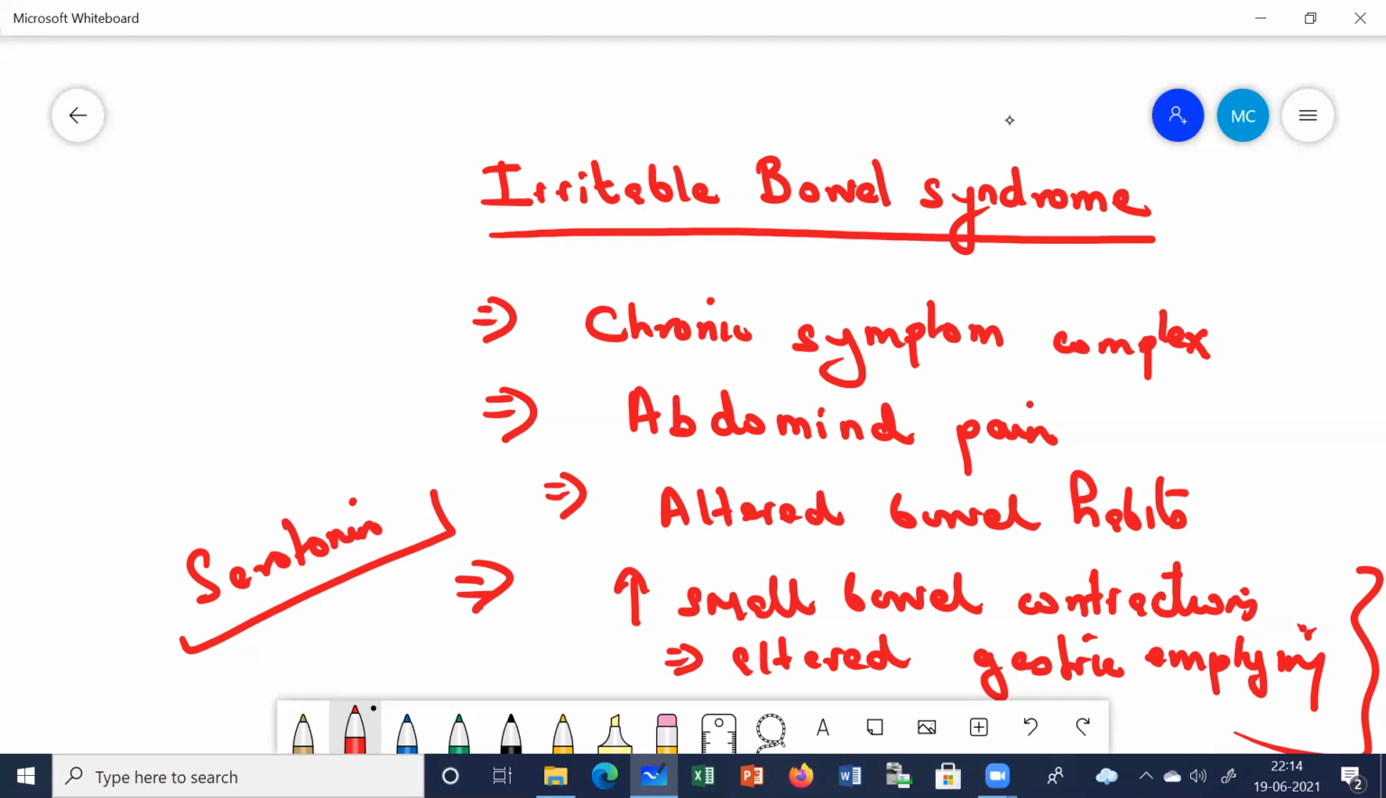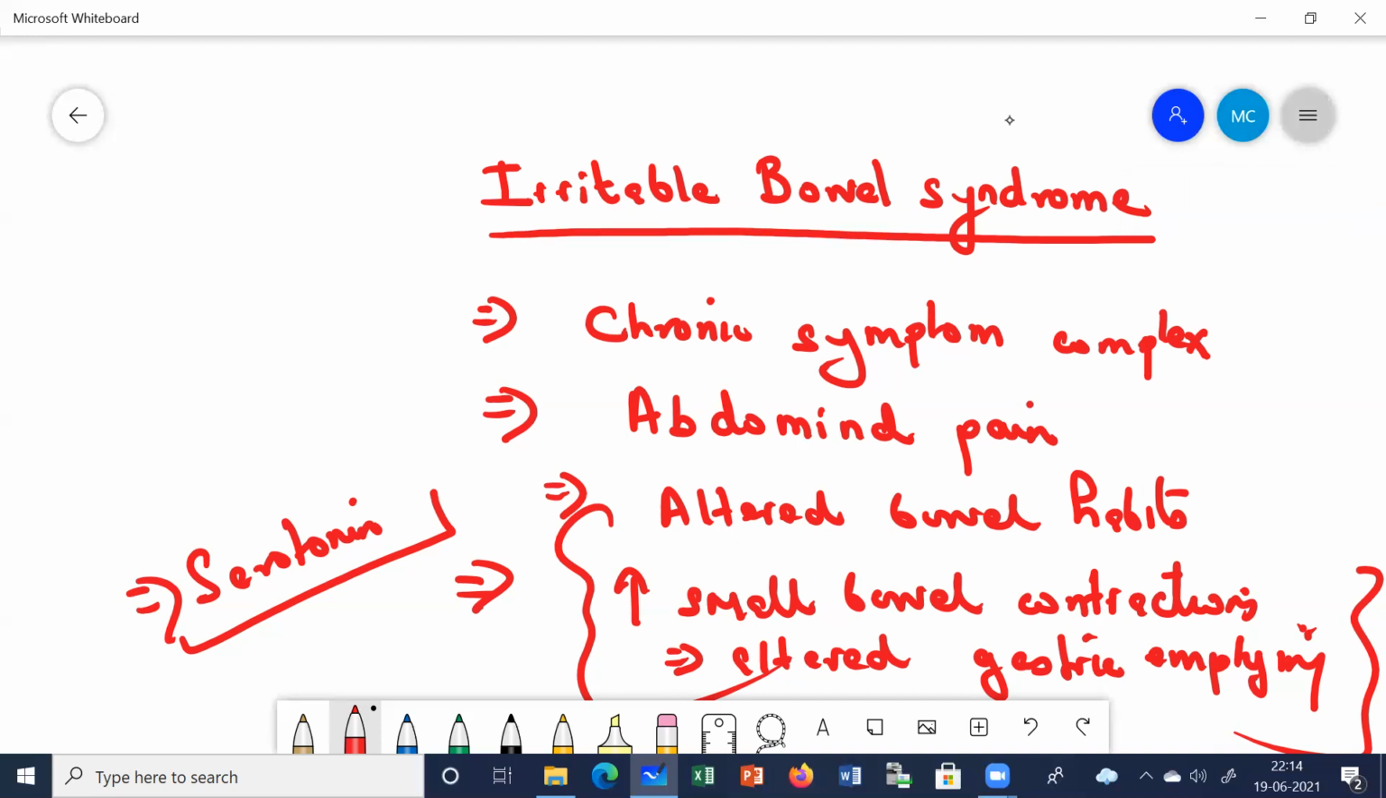Because in irritable bowel syndrome, I repeat once again, no organic cause can be found. The main changes which we see are the altered GI motility, the contractions and the transit time. In the small intestine, the transit and the contractions are increased, mainly because of the neurotransmitter serotonin, or excessive psychological disturbances like anxiety, stress, worry, that can precipitate irritable bowel syndrome, or certain food can also precipitate it.